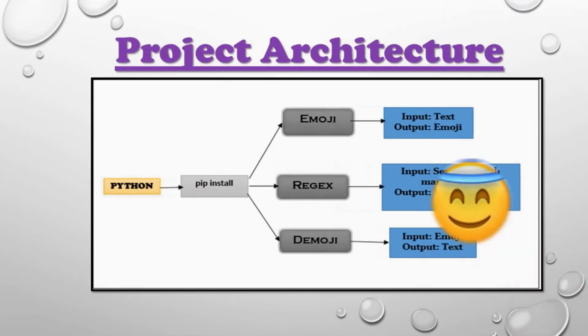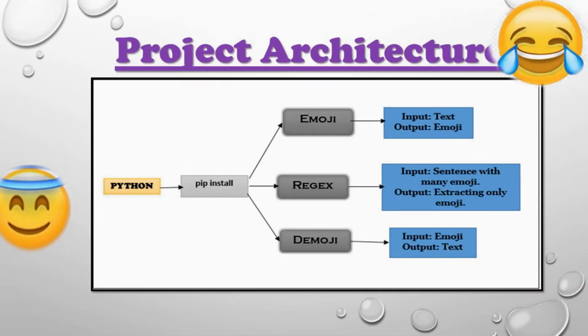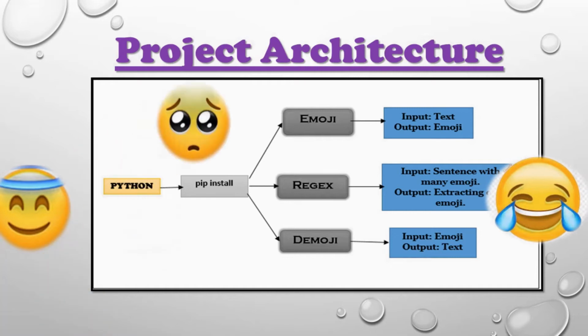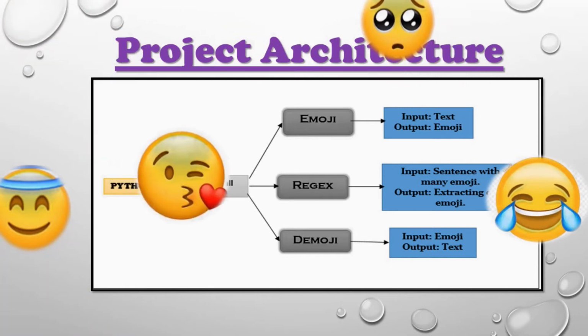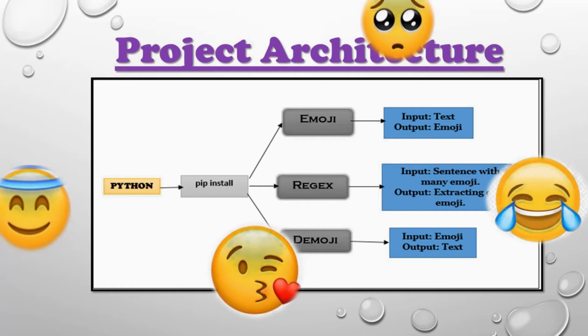This is the project architecture, that is Python pip install, then three libraries: emoji, regex, demoji. In emoji we give input text, output is emoji. In regex we give input sentence with many emojis and output is only extracting the emojis. Demoji input is given emoji and output we get is text. Now let's see how our program works.